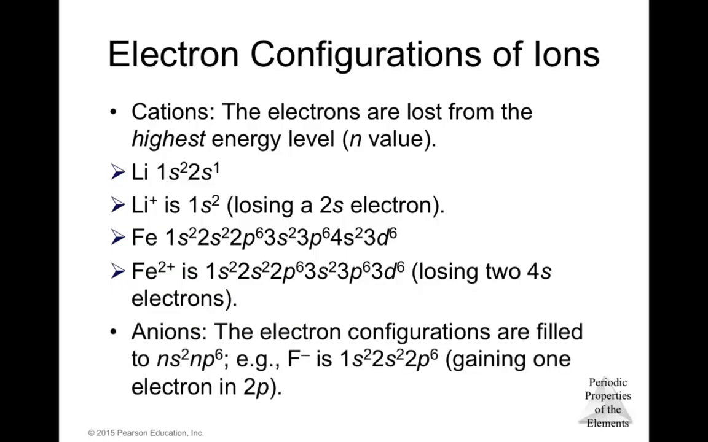For the anions, we need to create the electronic configuration of ns2 np6. So fluorine as an atom was 1s2, 2s2, 2p5. Because it gained an electron, now it's going to be 1s2, 2s2, 2p6. And that's the electronic configuration for the ion of fluorine.